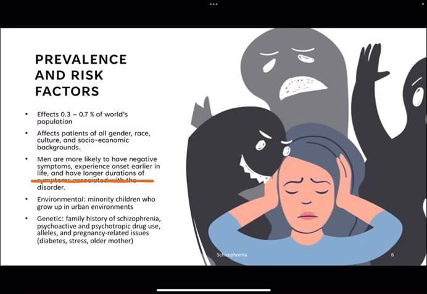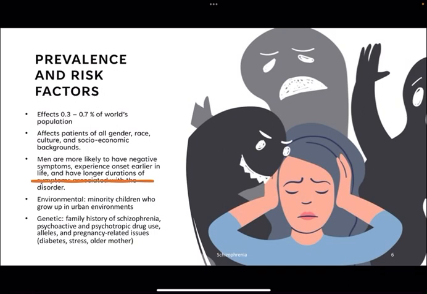So, prevalence and risk factors. Schizophrenia currently affects between 0.3 to 0.7% of the world's population. It affects patients of all gender, race, culture, and socioeconomic backgrounds. However, men are more likely to have negative symptoms, experience onset earlier in life, and have longer durations of the symptoms associated with the disorder.